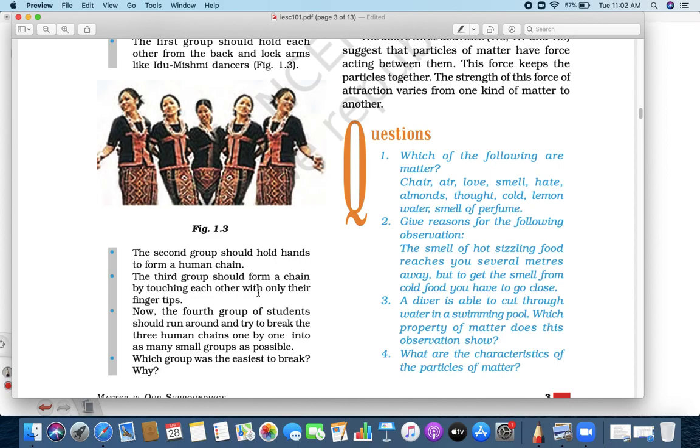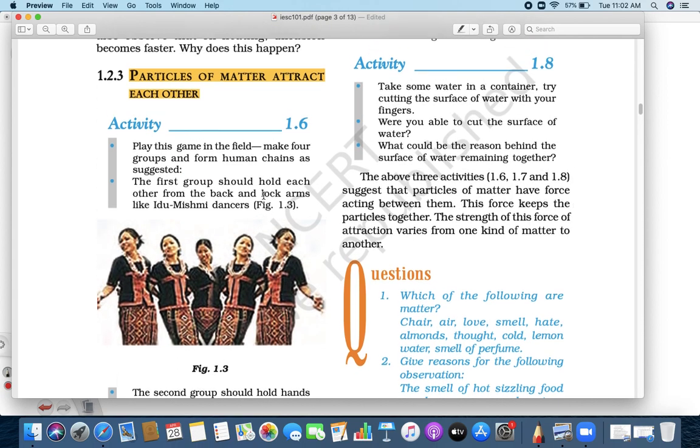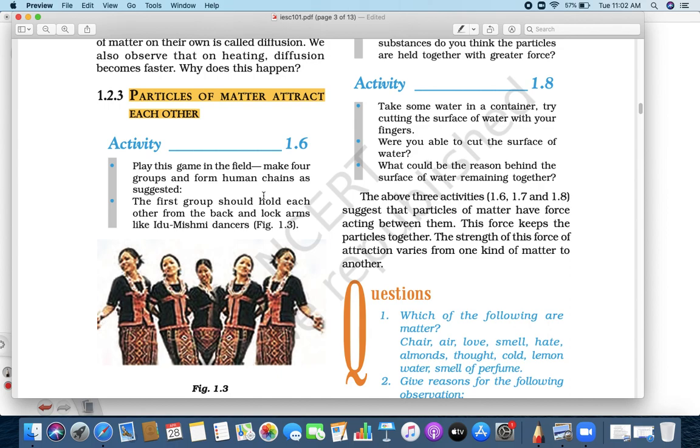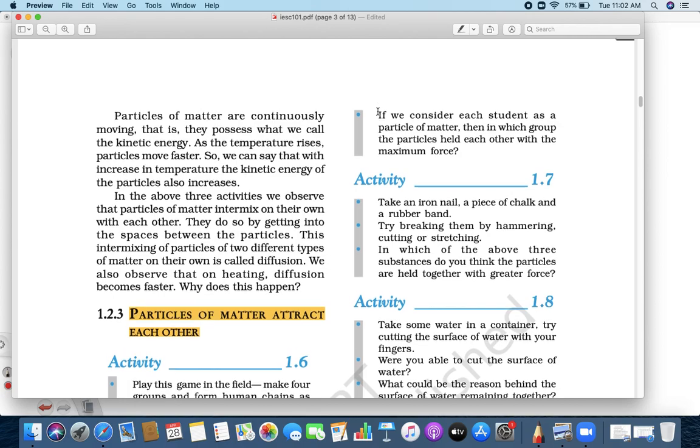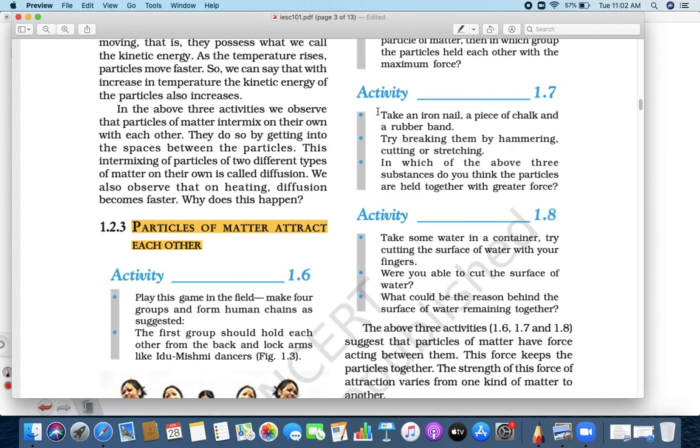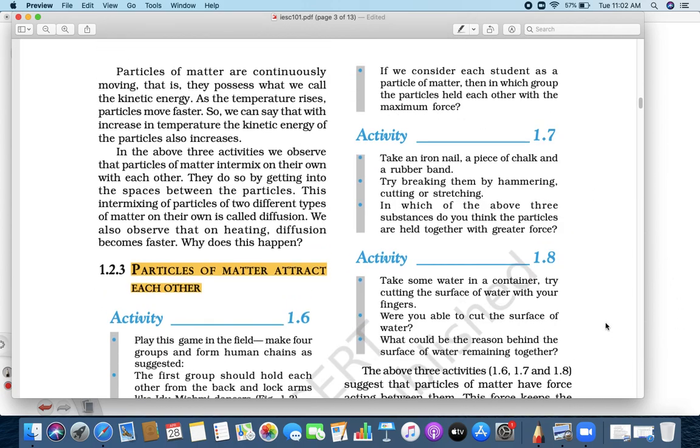Which one? The one which are holding with hands. What if you are holding with fingers, right? That will be even weaker. So the particles attract each other, they are bound with each other, they stick with each other, right? Particles attract each other, but those attractions vary. So what is the third property?